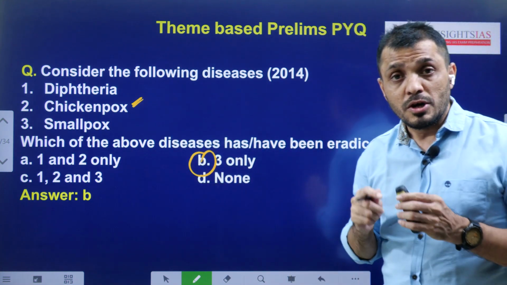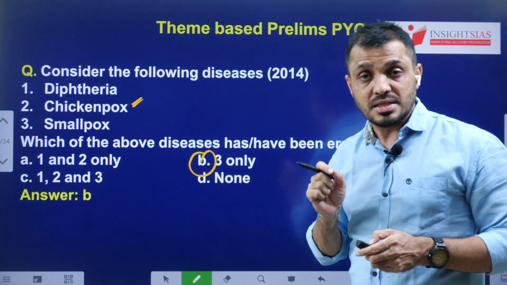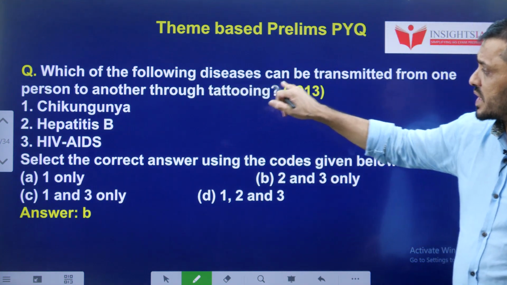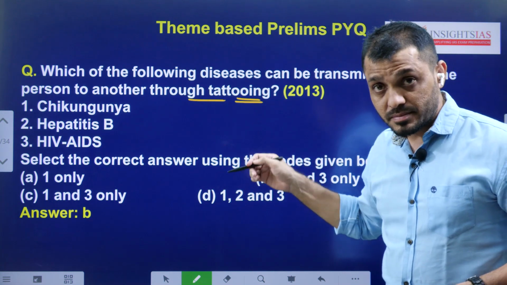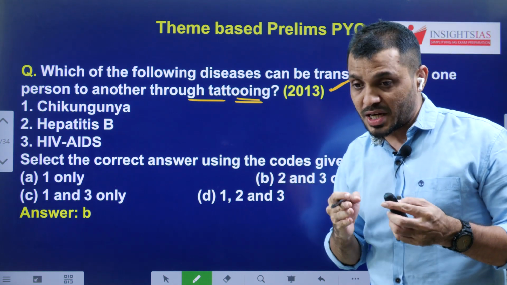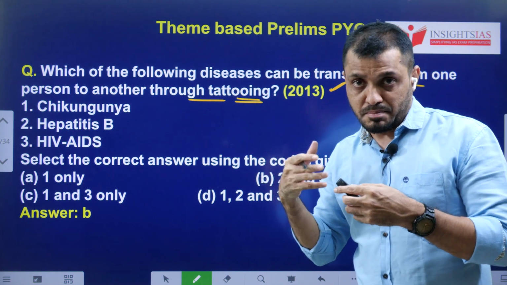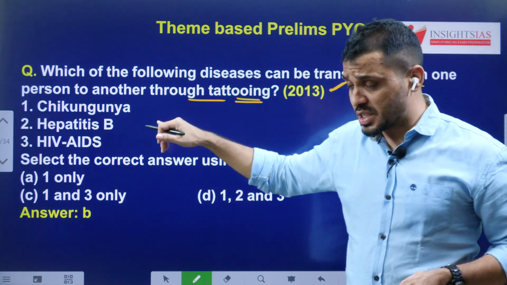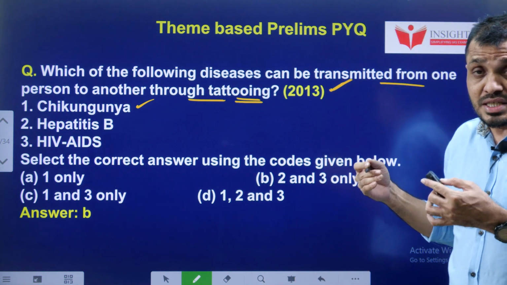So at least you have to know which diseases are completely eradicated, and there are certain target years for some diseases. You have to know those target years as well. Next, which of the following diseases can be transmitted from one person to another through tattooing? This was asked in 2013 because tattoos are banned in some organizations, and there was certain news at that time about diseases transferring through tattooing. Especially chikungunya was much prevalent then, so that is the reason they asked this question.